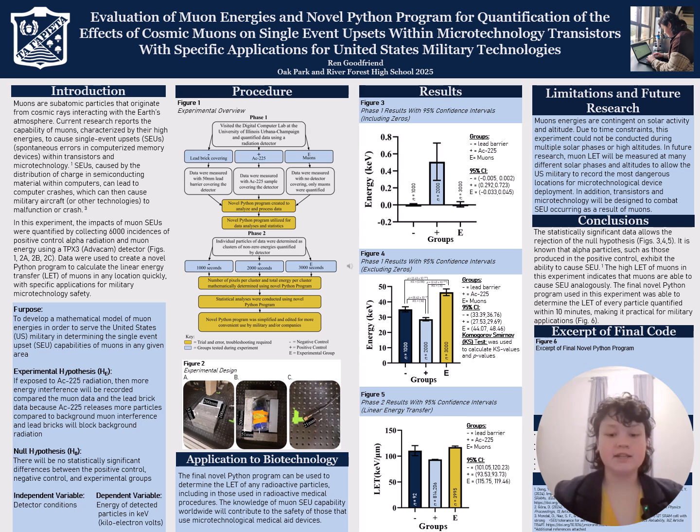In my research, I decided to create a mathematical model of linear energy transfer, which is a measure of single event upset capability, in order to determine where on Earth muons can cause the most single event upsets. I had two phases. During phase 1, I measured three groups, a negative control, a positive control, and an experimental group, with 1,000, 2,000, and 3,000 trials, to show how muons can cause single event upsets. I had an experimental hypothesis that the energy interference in my actinium-225 group would be greater than the muon group and the lead brick negative control group, respectively. I had an independent variable of detector conditions and a dependent variable of the energy of the detected particles.